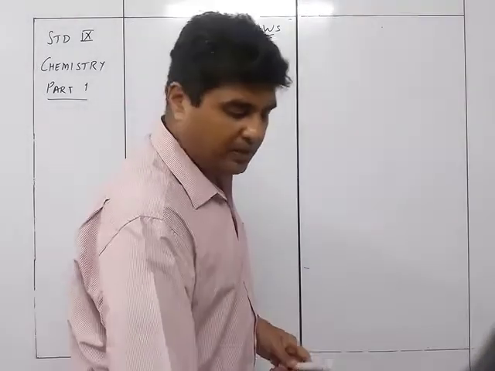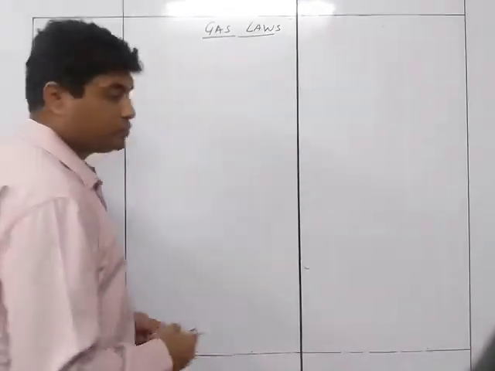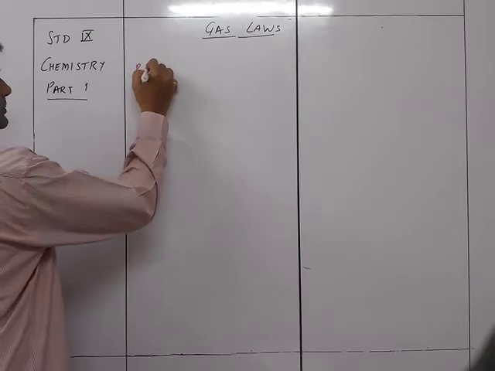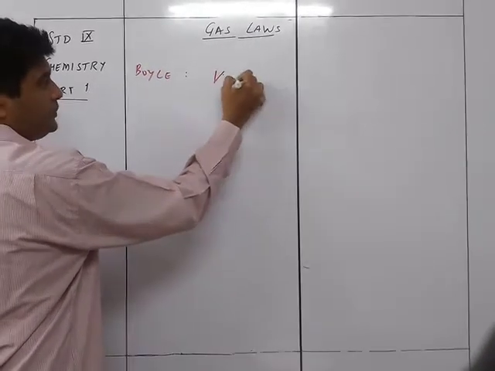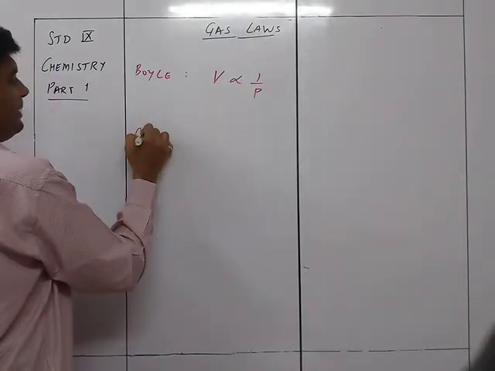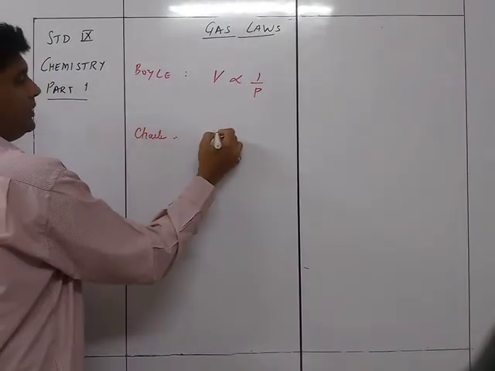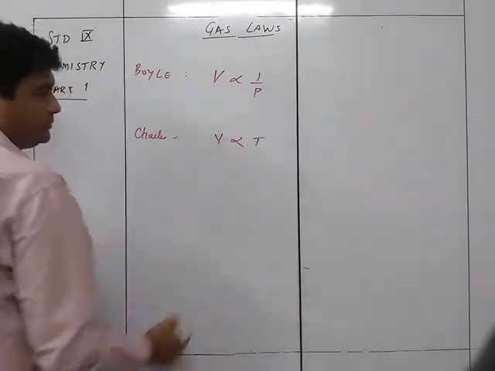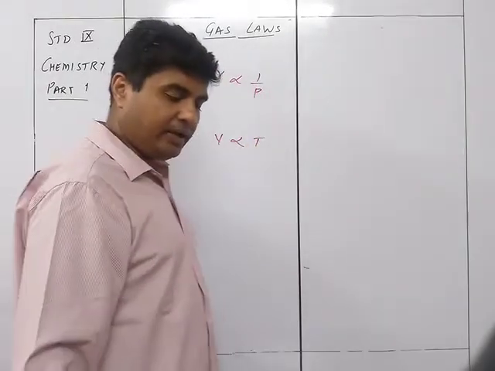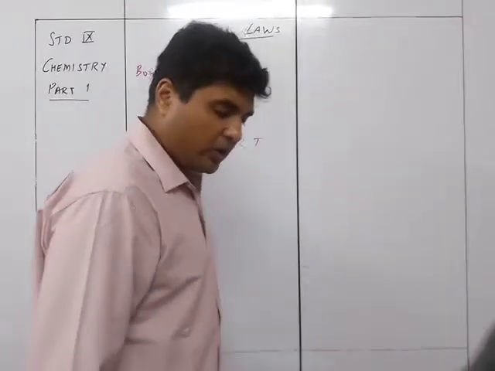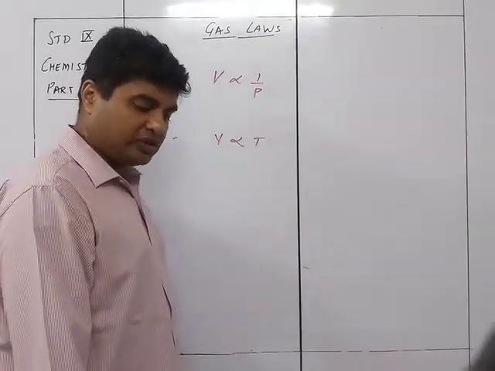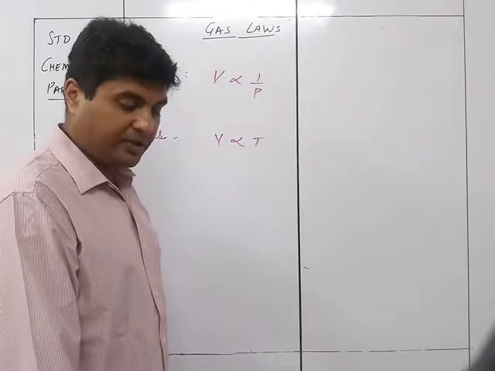So by Boyle's law, volume is proportional to 1 upon P. By Charles' law, volume is proportional to T. Here temperature is constant, here pressure is constant. So at constant temperature, the volume of a gas varies inversely with the pressure. V is proportional to 1 upon P at constant temperature.